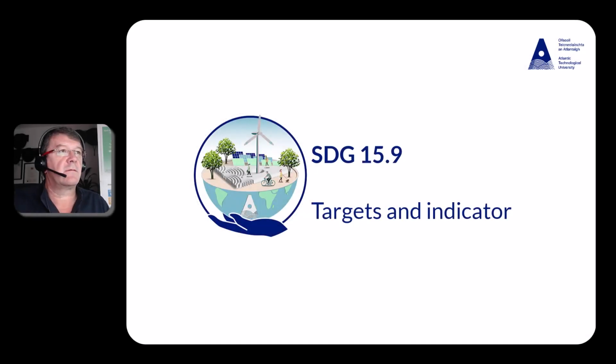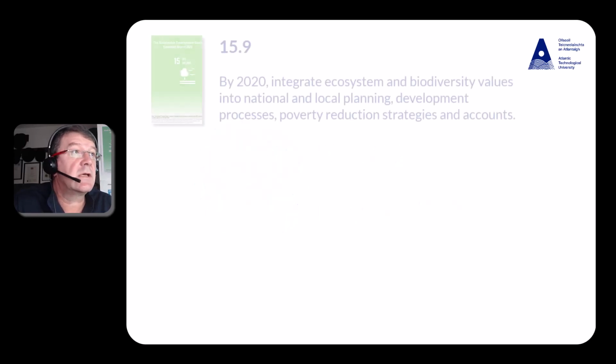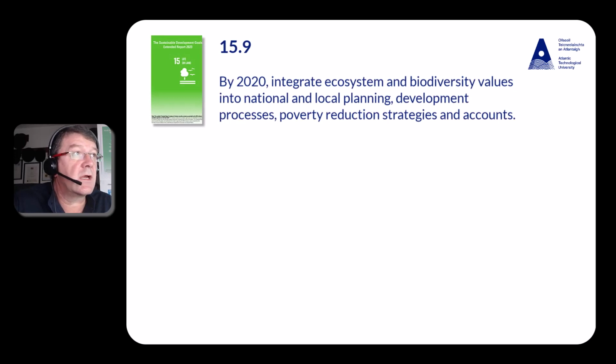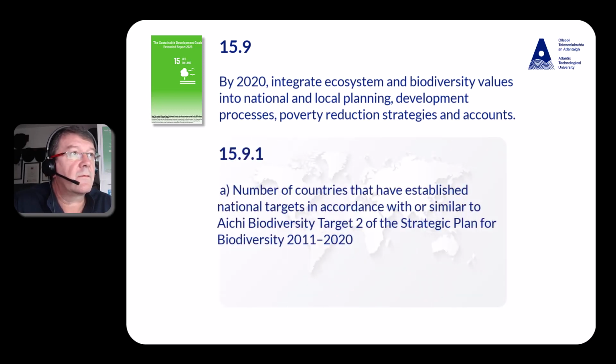So the last of the regular targets in SDG 15 is 15.9 by 2020, again a 2020 target. Integrate ecosystems and biodiversity values into national and local planning, development processes, poverty reduction strategies and accounts. The indicator for this is A, the number of countries that have established national targets in accordance with or similar